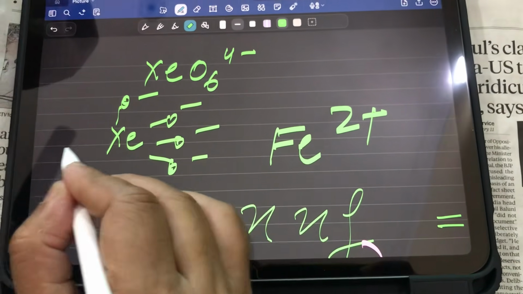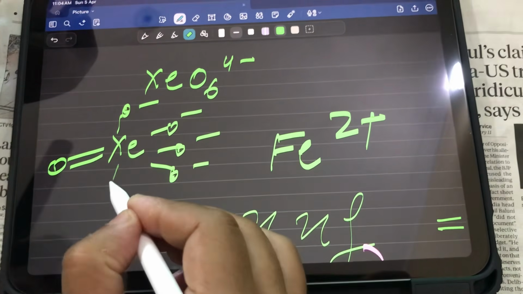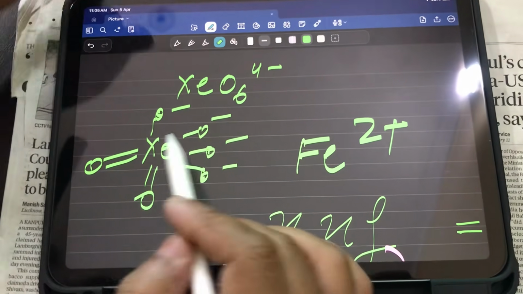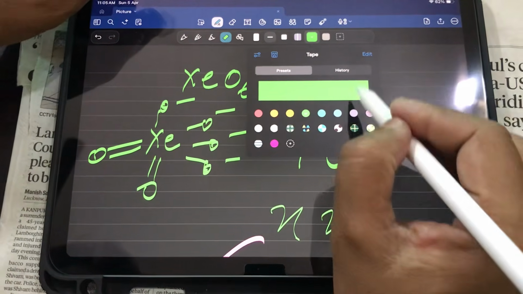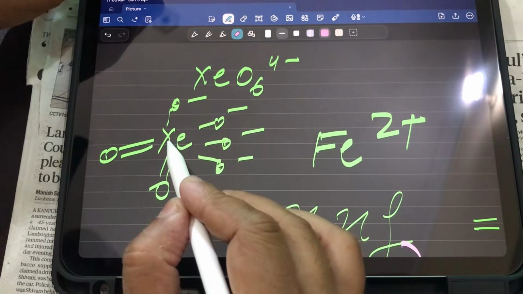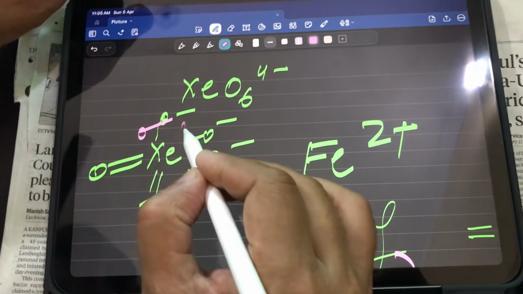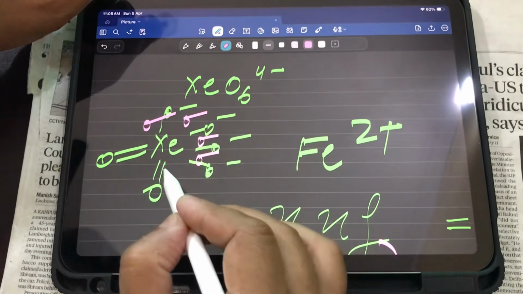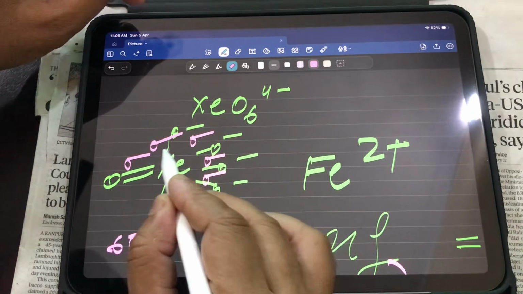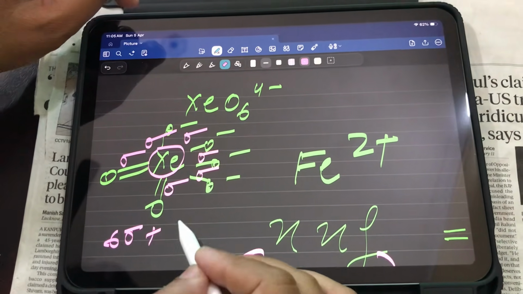Now the mistake will not be there. Now it's absolutely correct. So always think in your brain before writing, and then solve it. Now, my dear student, what am I supposed to do? Central atom sigma bonds: 1 sigma, 2 sigma, 3 sigma, 4 sigma, 5 sigma, 6 sigma, and there is no lone pair, 0 lone pair.